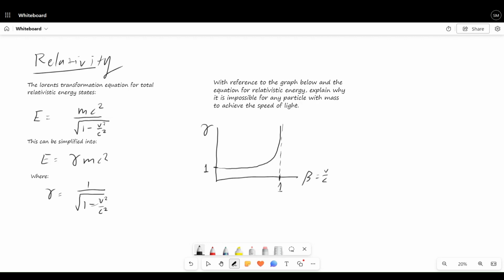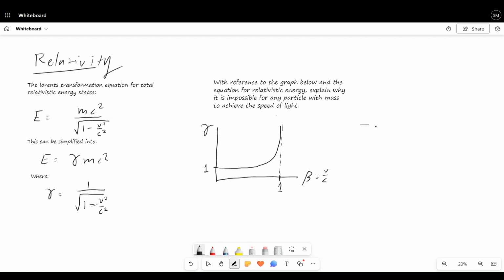With mass. Now, that's important because if you think about this question, there is a particle that can achieve the speed of light, and that's a photon, right? A photon can achieve the speed of light, but a photon does not have mass, right? And you probably know this, so that's why it's worded that way. And we have to keep note of that because it can be important. Maybe not in this question, but in other questions, this wording can be very, very important.